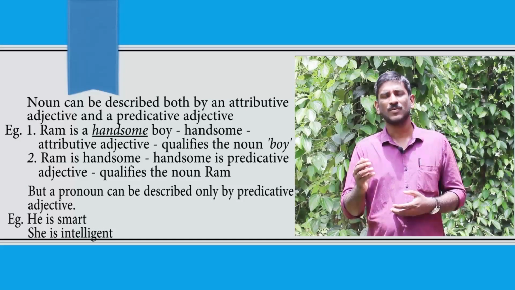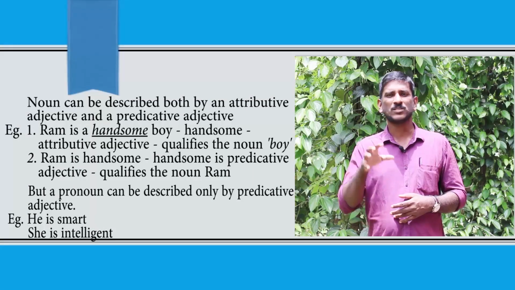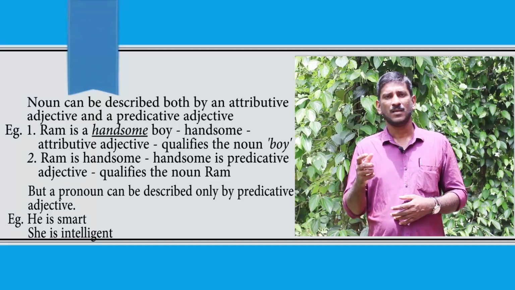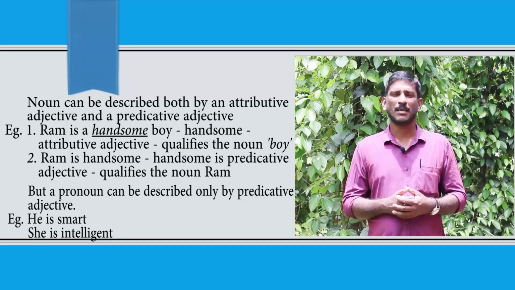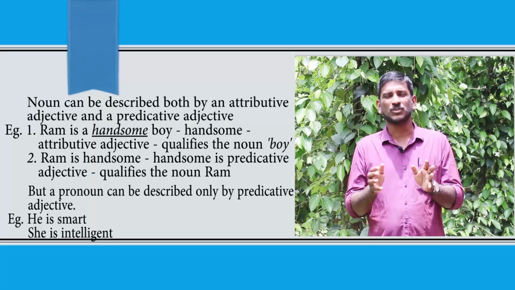Another fact about these adjectives is that a noun can be described by an attributive and a predicative adjective, whereas pronouns can only be qualified by a predicative adjective. Just go through these two examples.